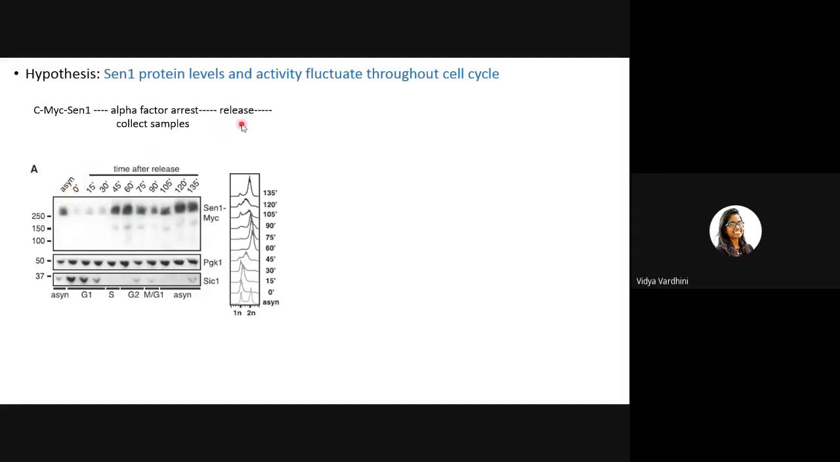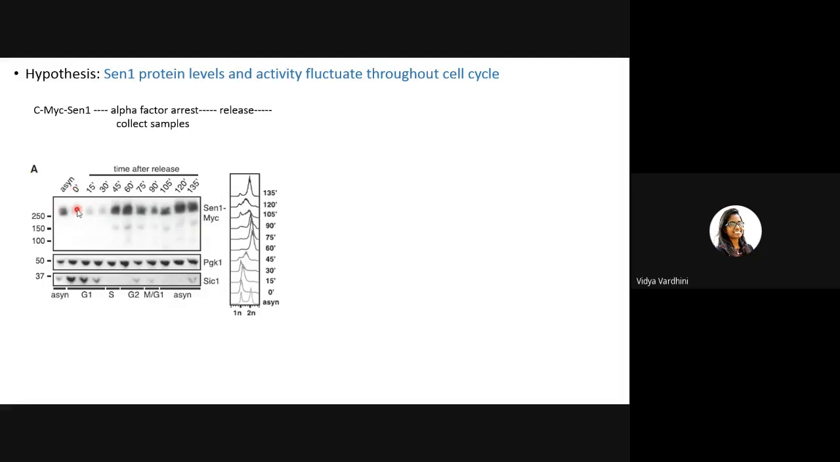Then after release, they started from 0 minutes. They collected some cells at 0 minutes, and then again at 15 minutes, 30 minutes, 45, and so on till 135 minutes. So after collecting these cells, they lysed them and then isolated protein via the SEN1 anti-MYC tag.